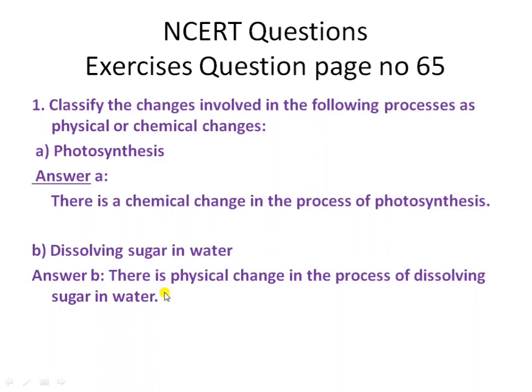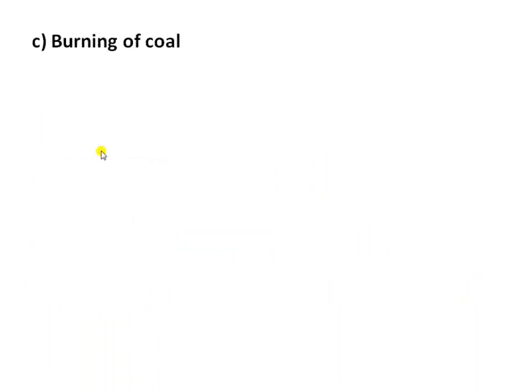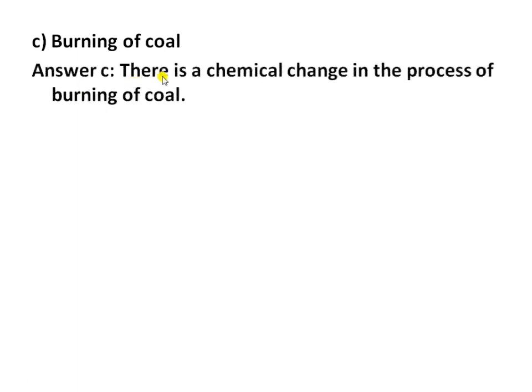Moving on, the third part of this question, burning of coal. The answer is, it is a chemical change, because when coal is burnt, it releases mainly carbon dioxide and produces ash, which forms a new compound and evolved gases. This shows it is a chemical change.